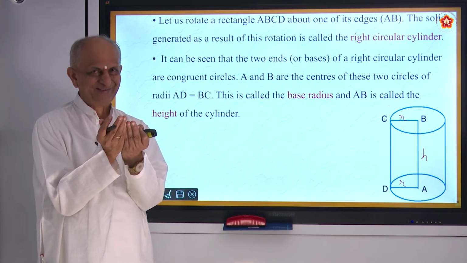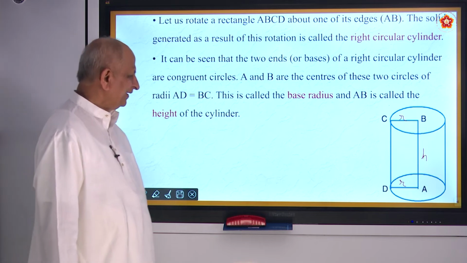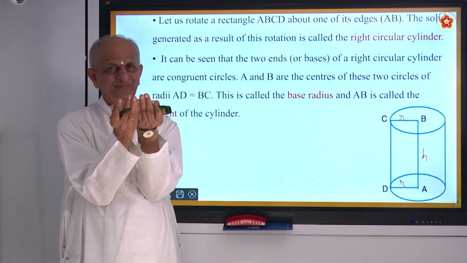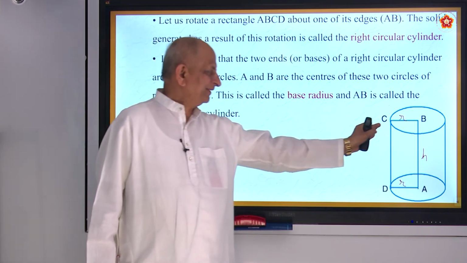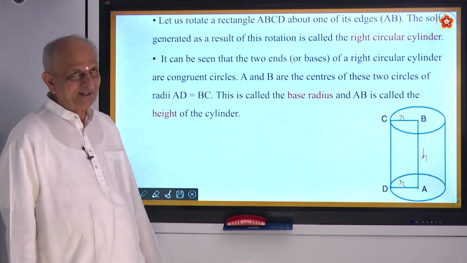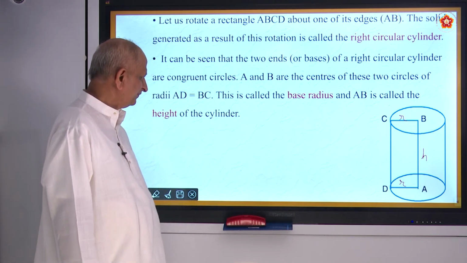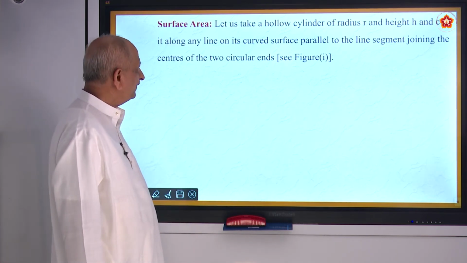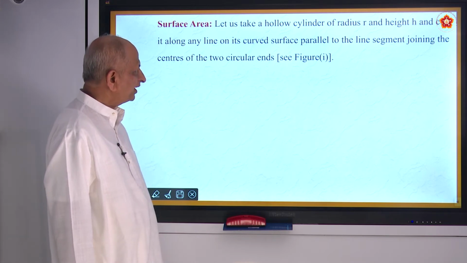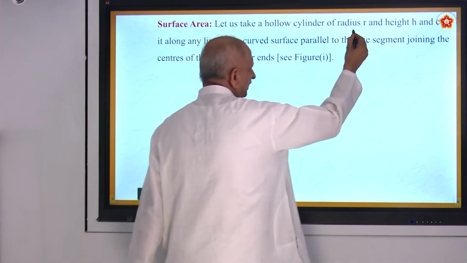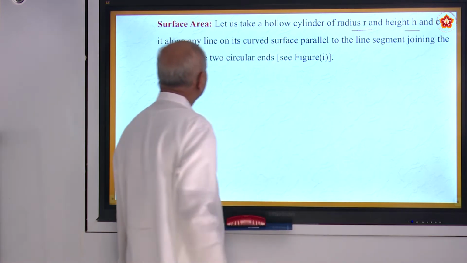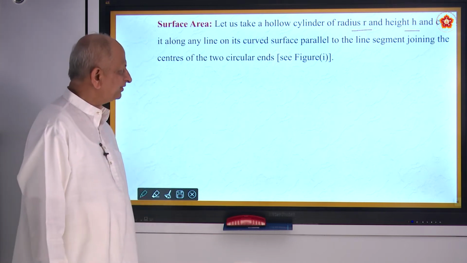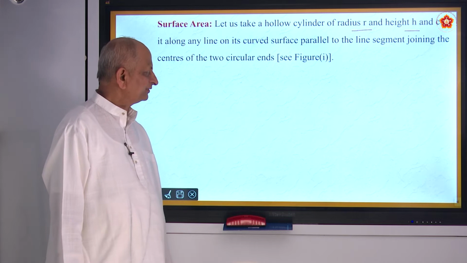So nice, is it not? And for making a cylinder, what must you do? You must fold it in such a way that the rectangle becomes a cylinder. Then what happens in that process? Let us take a hollow cylinder of radius r, height h, and cut along its curved surface parallel to the line joining the centers of the two circular ends.